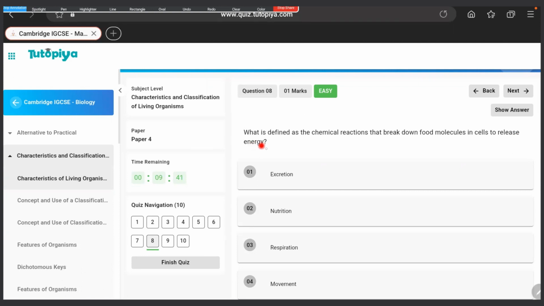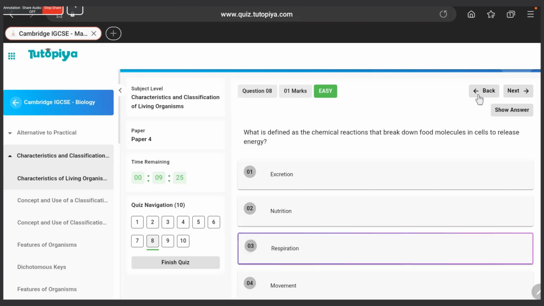Easy, we've learned this. This is the definition of respiration, right? So that is the answer we should choose. Let's choose the answer, respiration. Right, then let's look at another question.